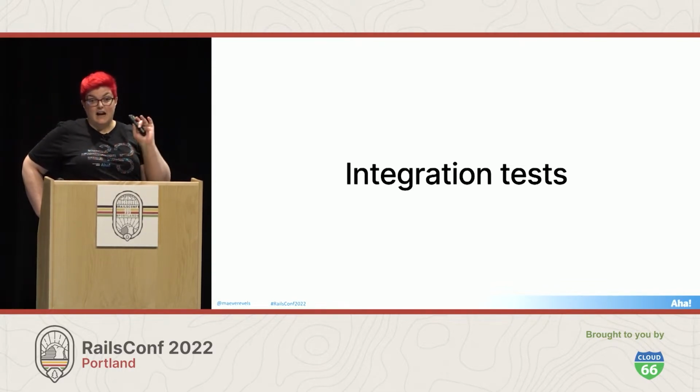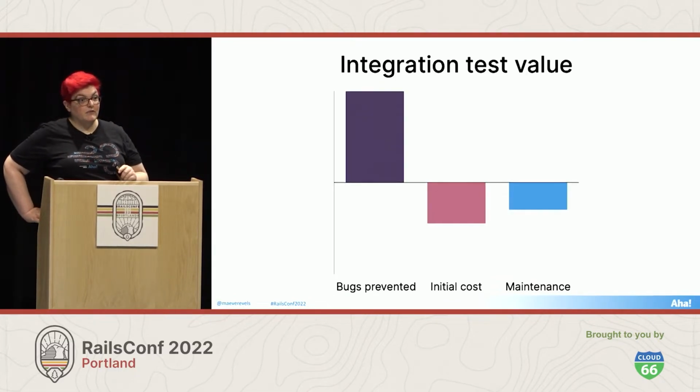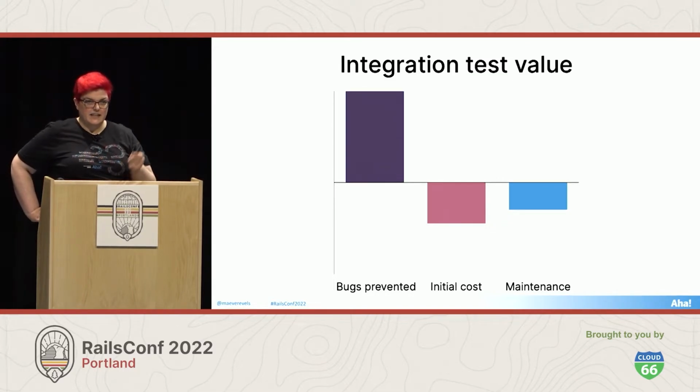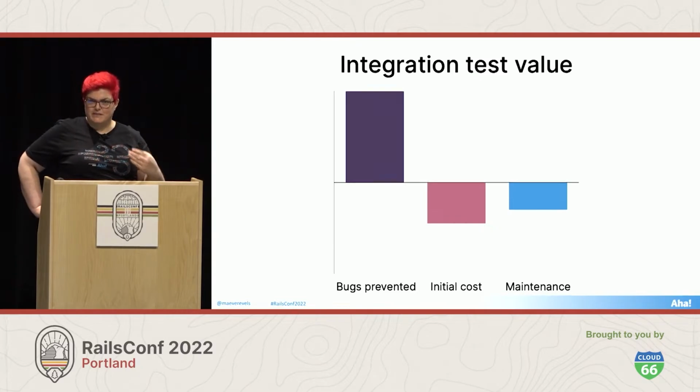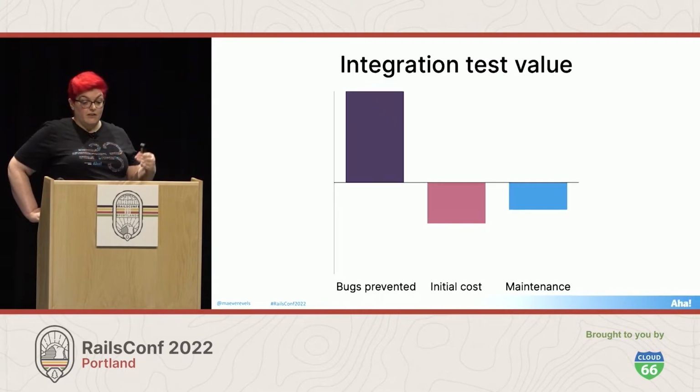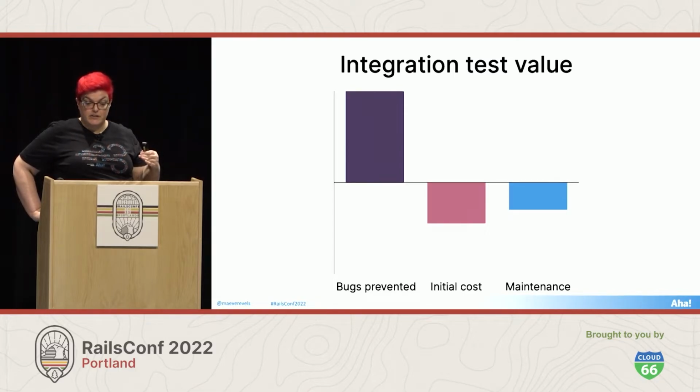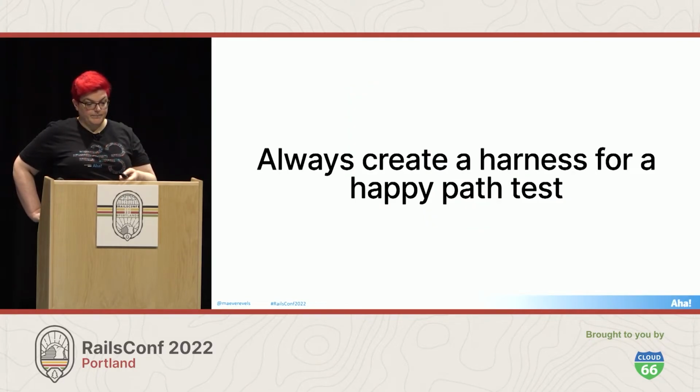However, they can also be the highest value tests in your suite by far because they catch the most meaningful regressions. So integration tests catch bugs that users would notice. The downside is that there is usually a large initial cost. It's much more expensive to set up the test harness because there's more code we need to understand, and there's usually a more complicated set of test data that we need to set up. The maintenance costs are going to depend mostly on our design decisions. So if we focus on behavior and keep our tests loosely coupled, then they're going to be more resilient and we're going to hold the maintenance cost down.